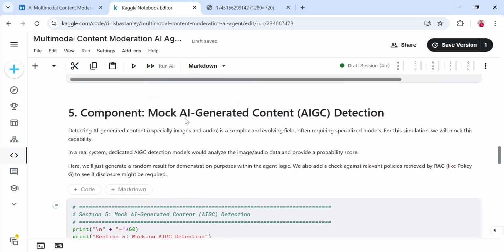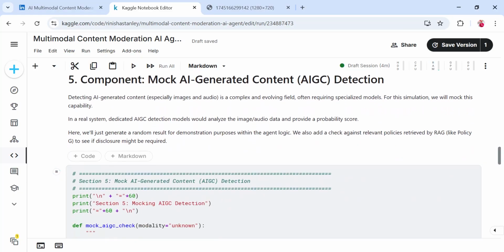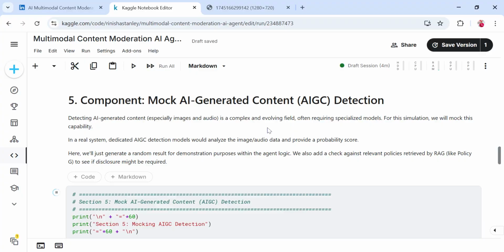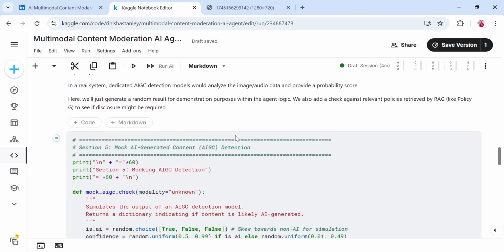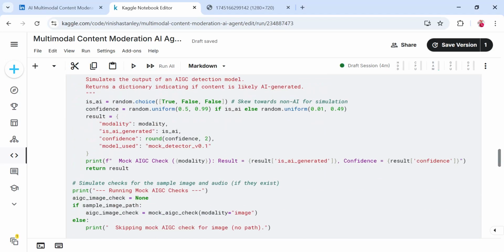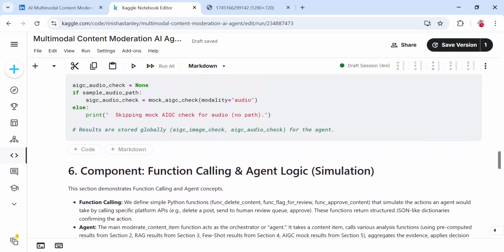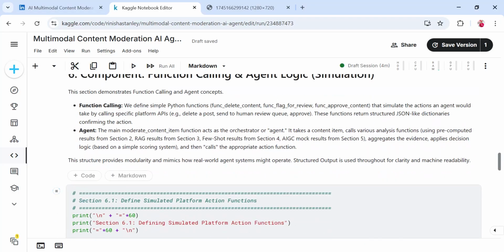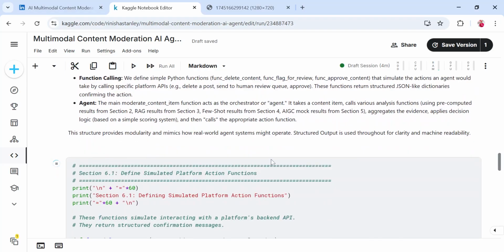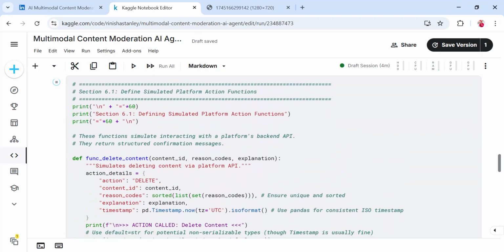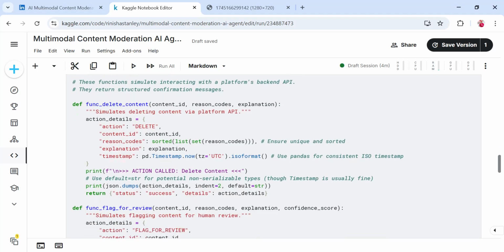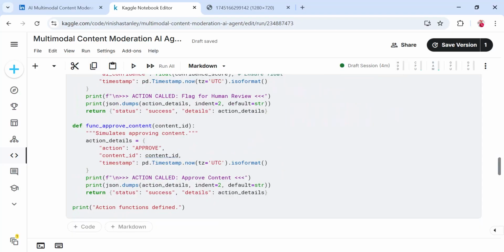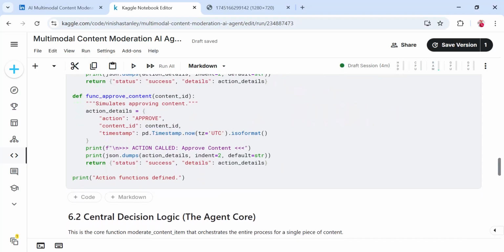We have also included one more section here, which is to detect AIGC. We have just added it here. While it's not being used in this project, it would have to be implemented when we are actually taking it to the real world. And the main function which I was speaking about simulates moderating content. It does delete, flag for review, or approve content based on the score it gets from the above sections.